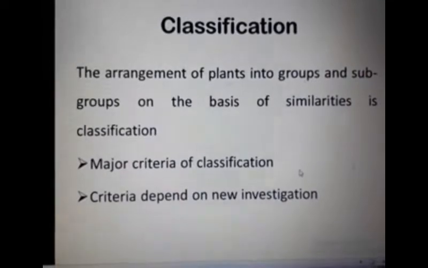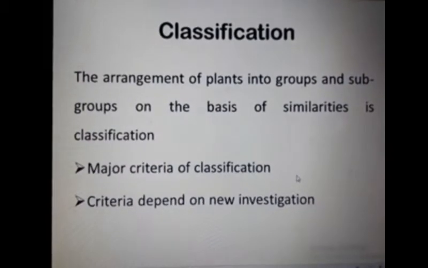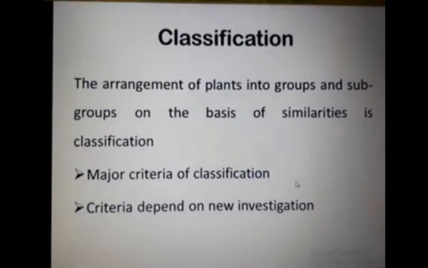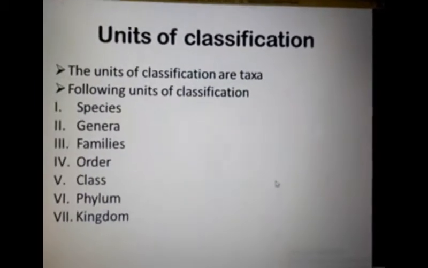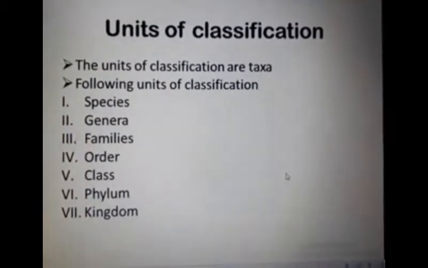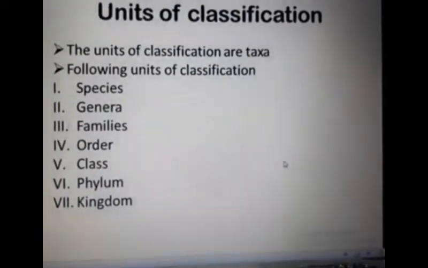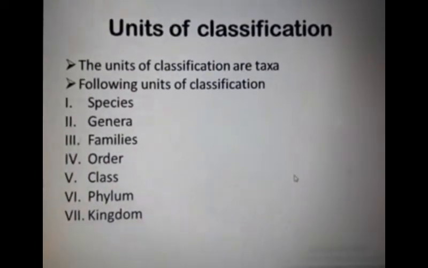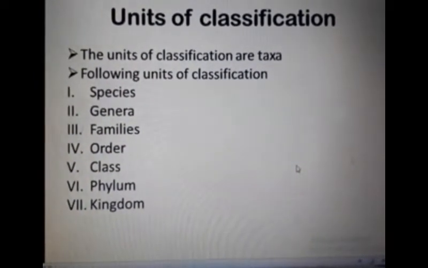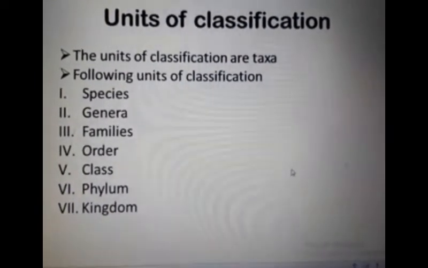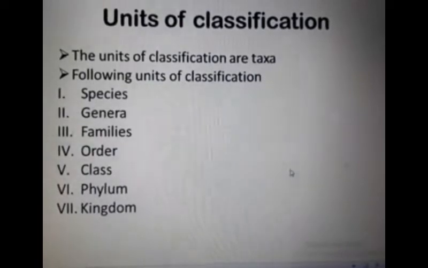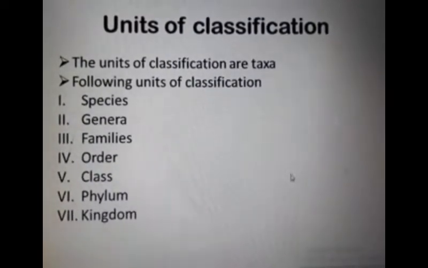After that we move towards the next point, the units of classification. So what are the units of classification? The units of classification are basically taxa. Each taxon or category is more general than the taxon or category below it. So members of a lower category resemble one another more than those of a higher taxon.